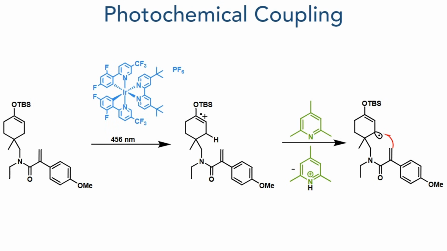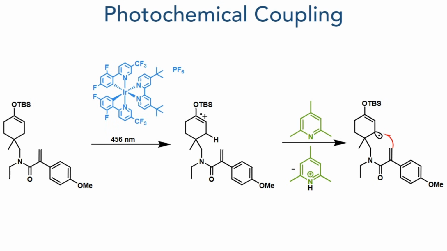Taking this forward, it could then take part in an intramolecular photochemical coupling. The reaction used an iridium catalyst and was irradiated at 456 nanometers. This oxidizes the molecule, abstracting an electron from the most electron-rich double bond, which is present in the silyl enol ether.